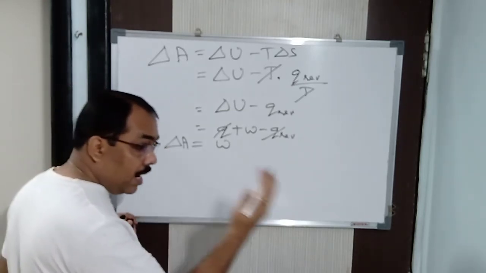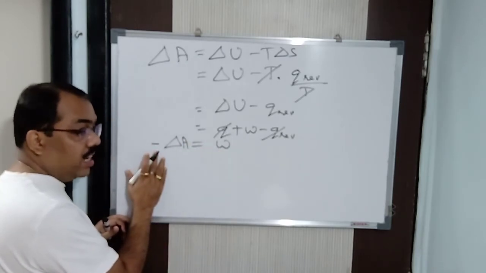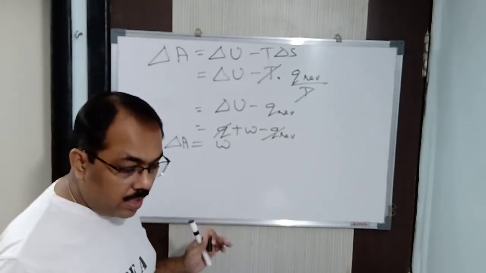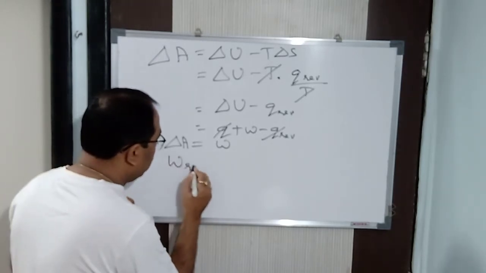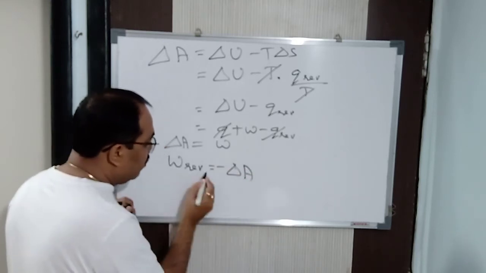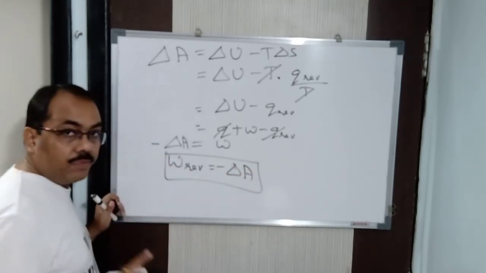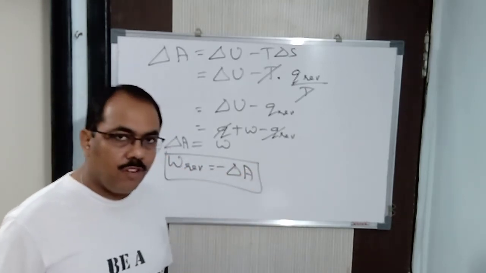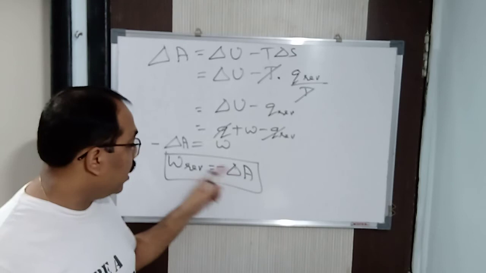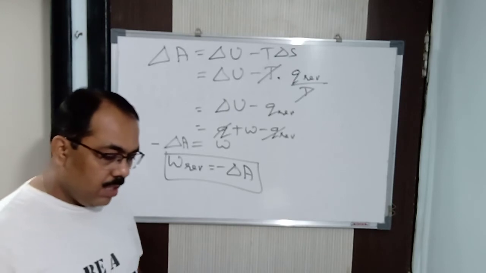Mind it, if the work is done upon the system, it is positive, but if it is done by the system, it is negative. And in a reversible process, it is the maximum work done. Got it? We have already studied that the work done in a reversible process is the maximum work done. So in the case of a reversible process, W reversible is equal to minus delta A. Clear? So this we get from the Helmholtz free energy. That is, the work done by a reversible process is equal to minus delta A, which is the work done by the system.